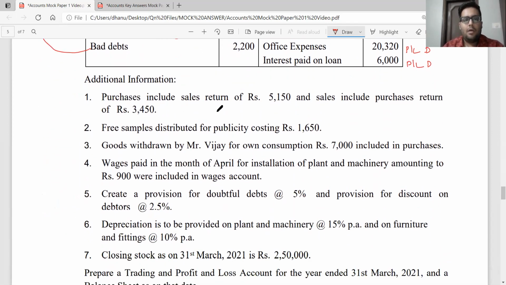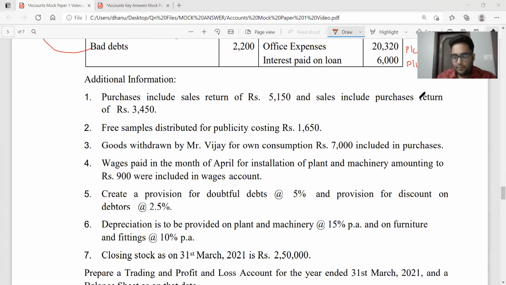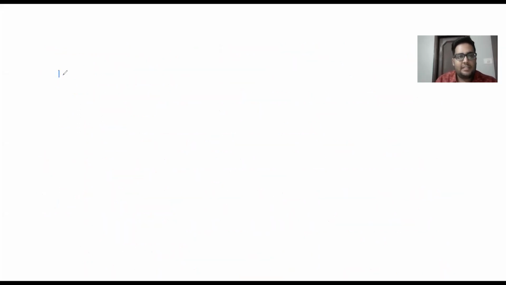Additional information number one, purchases include sales returns of rupees 5,150 and sales include purchase returns of rupees 3,450. So what are we supposed to do? I will discuss the adjustments in a separate sheet and you will know what is supposed to be done. Adjustment number one, they say purchases include rupees 5,150 of sales returns. This 5,150 is actually sales returns. So what can I say? Number one, you will deduct 5,150 from purchases. This is the first treatment.